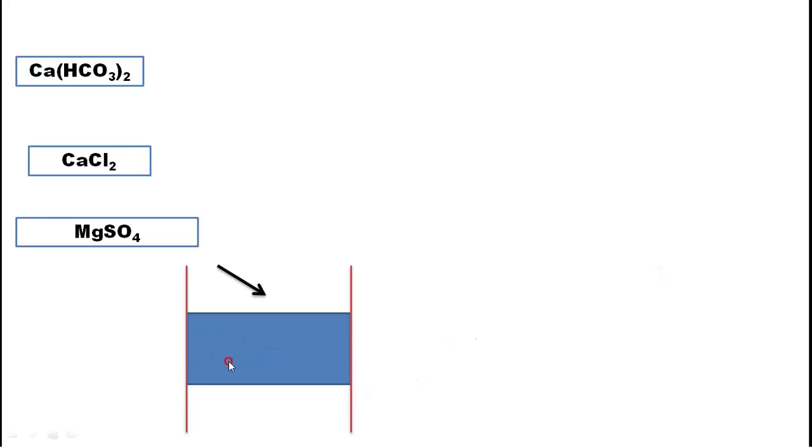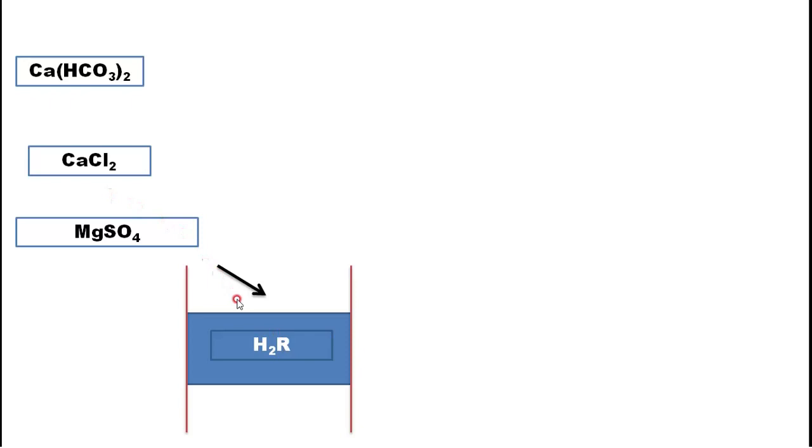Now see here, if this is a bed, if this is a resin, it might be a liquid resin, then here we will put raw water. That raw water may contain any one of these three, or all of these three, or any two of them. Whatever raw water comes here, this resin has H2R in it.